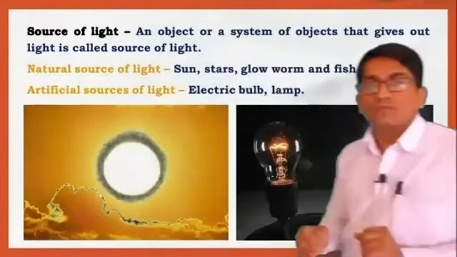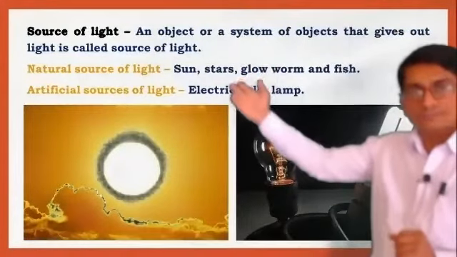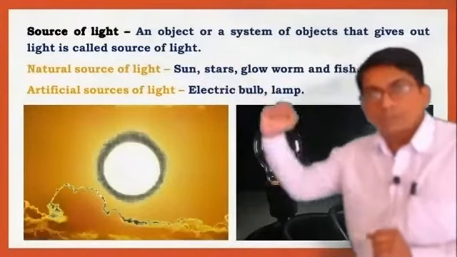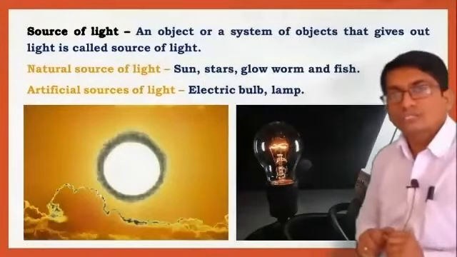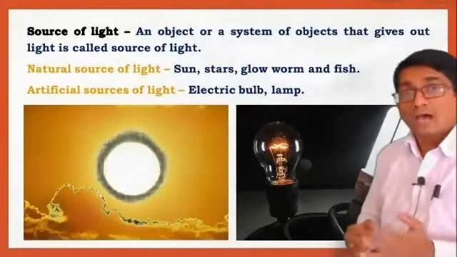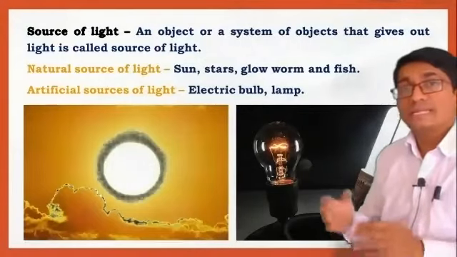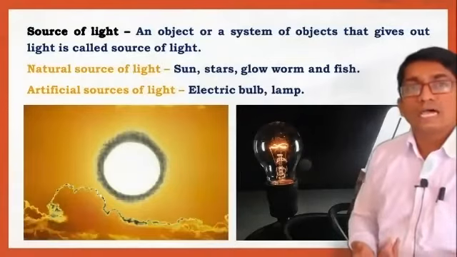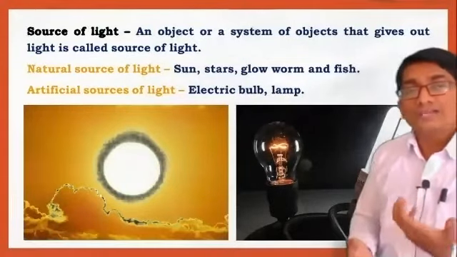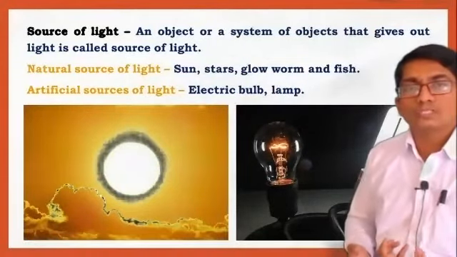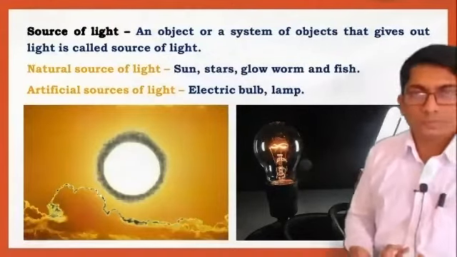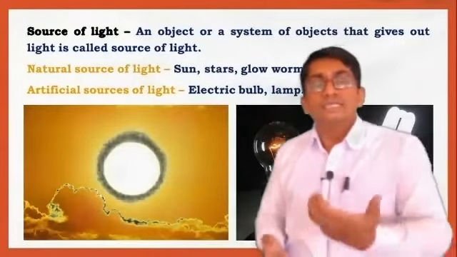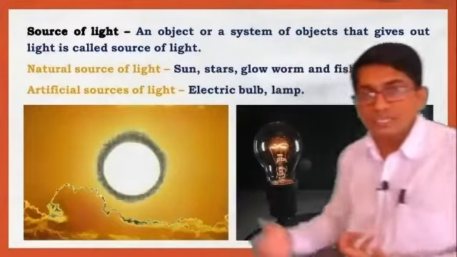Natural sources of light means what? The sun, stars, glowworms. These are the natural sources of light. And artificial sources of light means what? Electric bulb, lamp. These are the artificial sources of light, which means man-made sources. Let's see here.